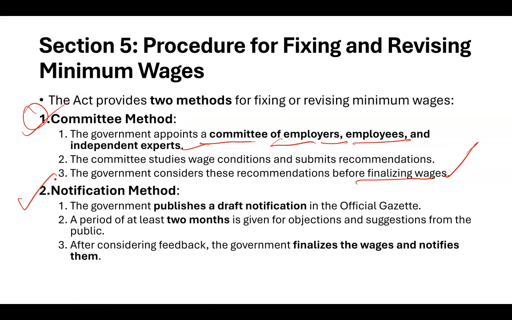Notification method means the government publishes a draft notification through the official gazette, right? And there is a period of 2 months for any kind of objection or suggestion. After considering feedback, the government finalizes. So either the government can form a committee, or the government can directly publish in the official gazette and give 2 months so that anybody who wants to review or object can raise their voice. Otherwise, it will be finalized after 2 months. So these are the two methods used as a procedure for fixing the minimum wage, and that is mentioned in section 5.